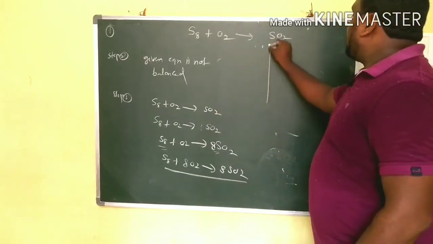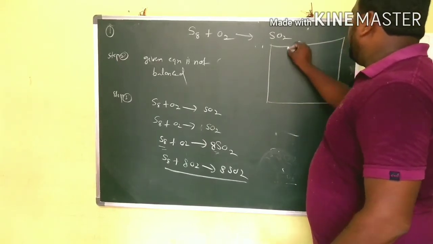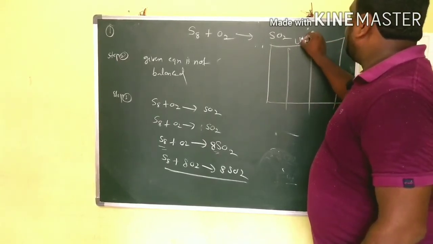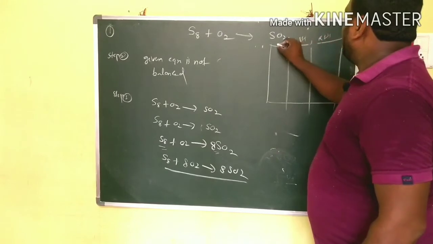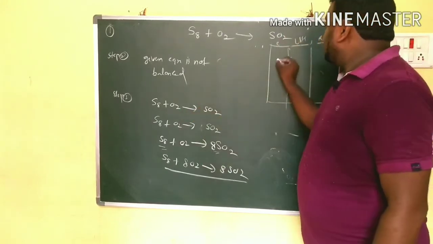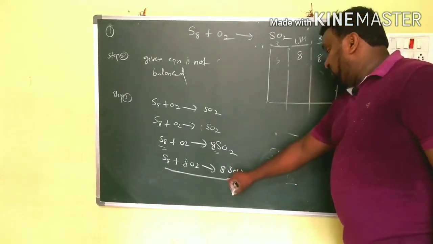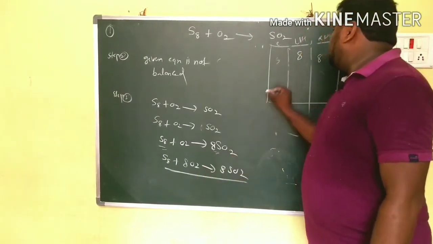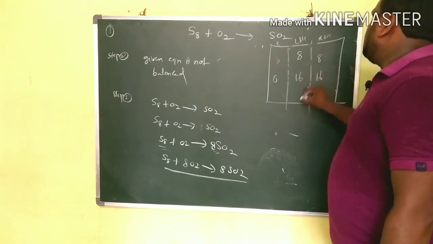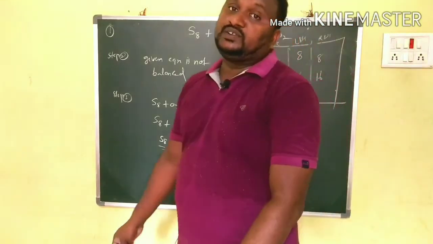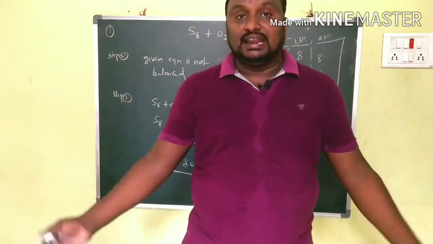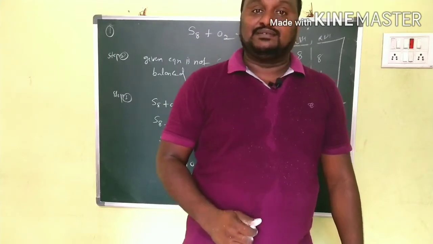Here again after balancing we have to check the element, LHS and RHS. The element is S. How many are there here? 8. Here also 8. And how many oxygen here? 16. Here also 16. That's why you have to say the equation is balanced. This is the second example.